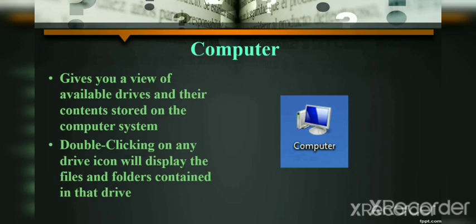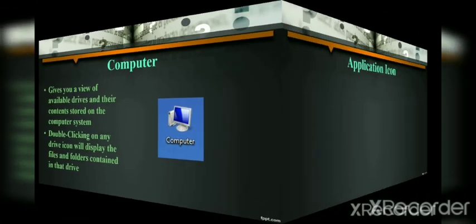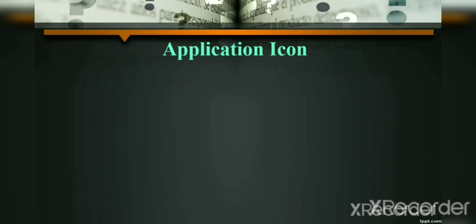Understood everyone? So here is a computer icon which is used to show all drives and folders stored in the computer. How can you open that drive or icon? By double clicking on that icon you can open the computer icon. Understood everyone? Now next icon is application icon.